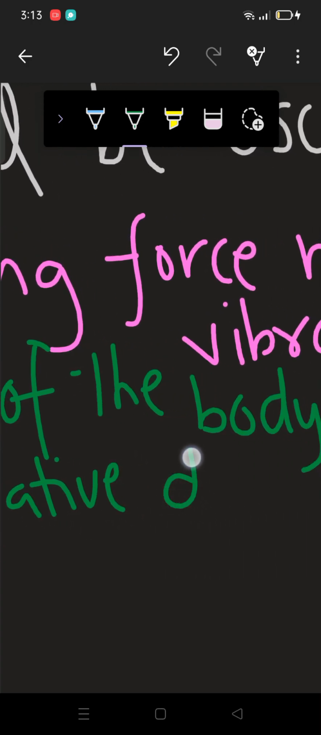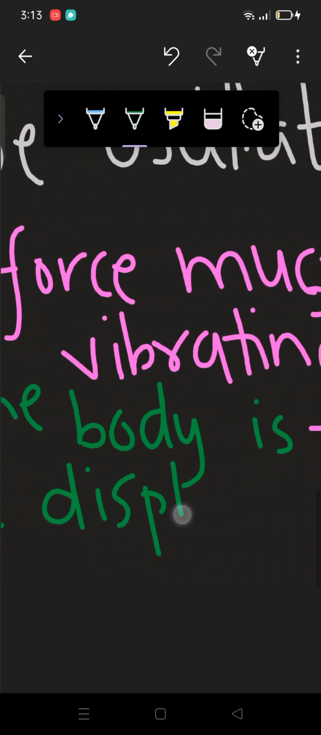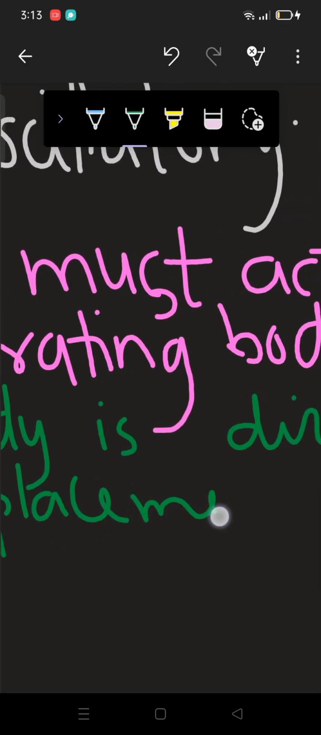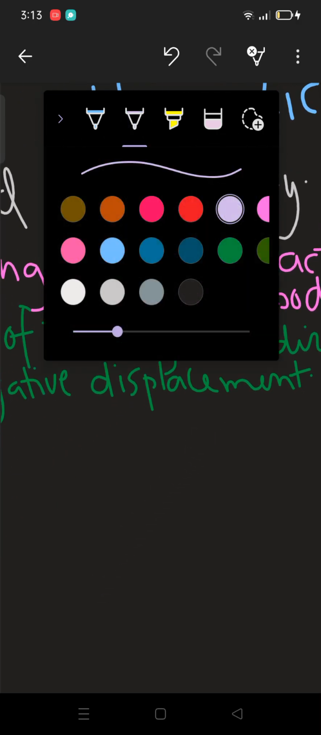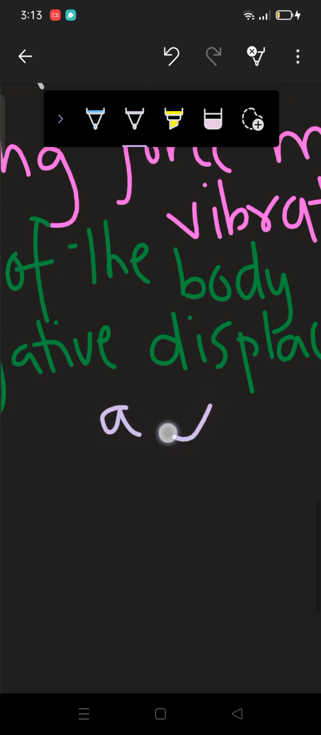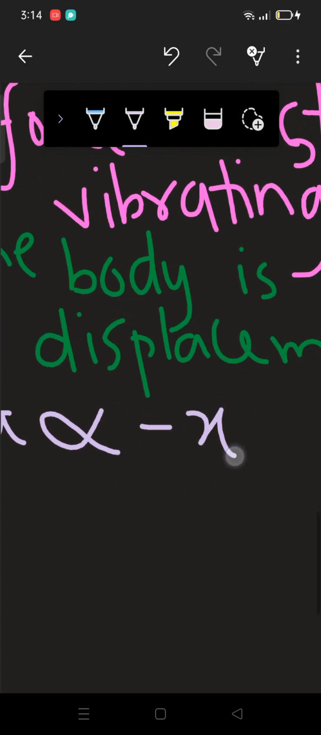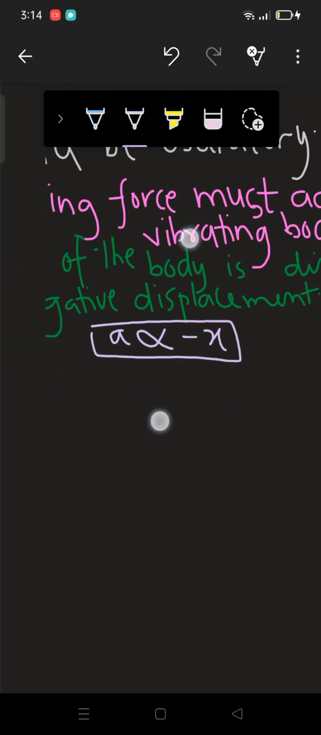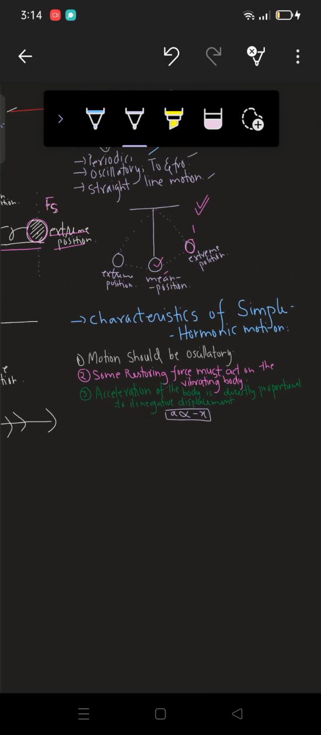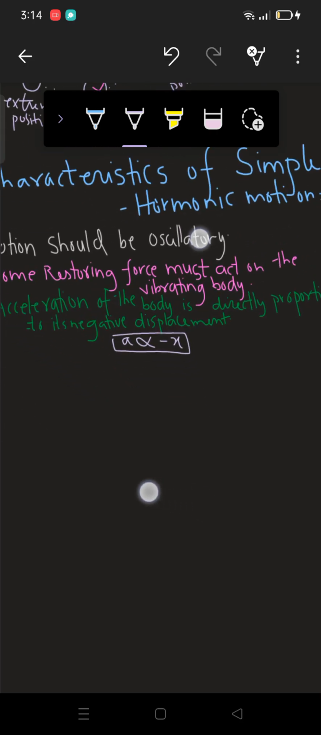Why this is negative displacement, I'll tell you the reason. No problem. Okay, so what this point says is that the acceleration of the body is directly proportional to its negative displacement, right? So this is the main point. In order to prove whether the given motion is simple harmonic motion or not, is it SHM or not, the acceleration of that body must be directly proportional to the negative displacement. Now why is it negative displacement?